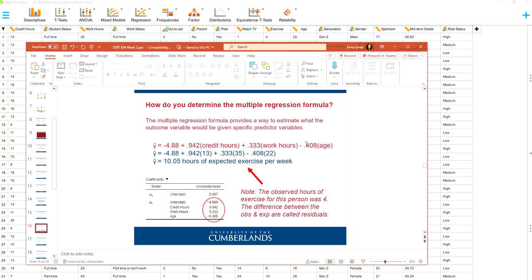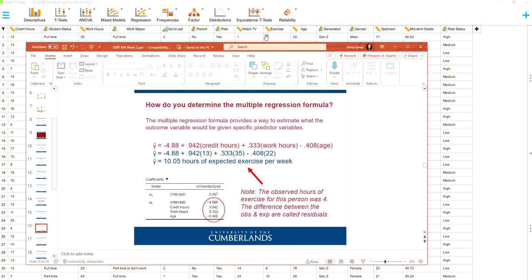So you never have to do this. This is purely me wanting you to feel like you are getting the most out of this PhD program, right? This is all I'm doing. But if you do the math for that, you would assume that this person should exercise on average 10.05 hours of expected exercise. So that's the expected, 10.05 hours.